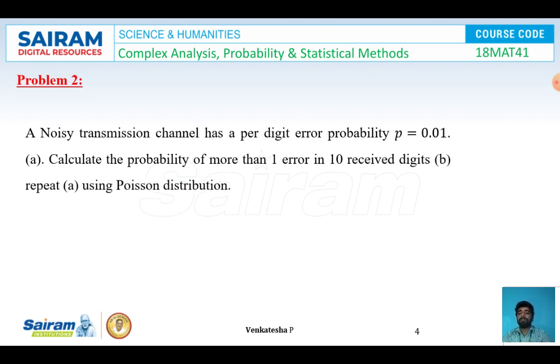Problem number 2. A noisy transmission channel has a per digit error probability p is equal to 0.01. First one, calculate the probability of more than one error in 10 received digits. Second one, repeat the first condition using Poisson distribution.